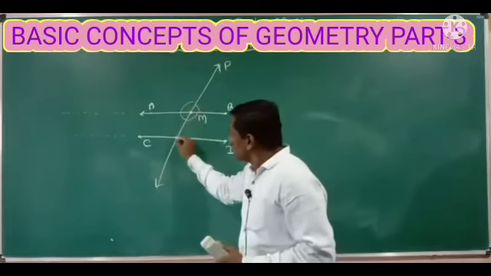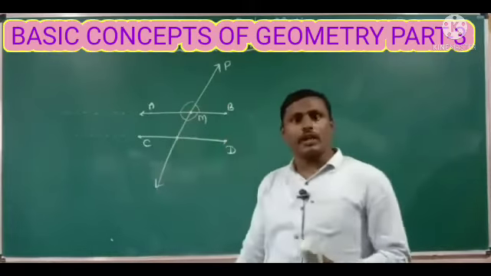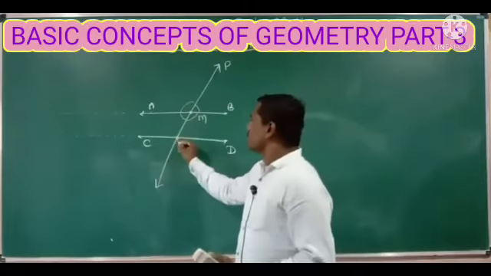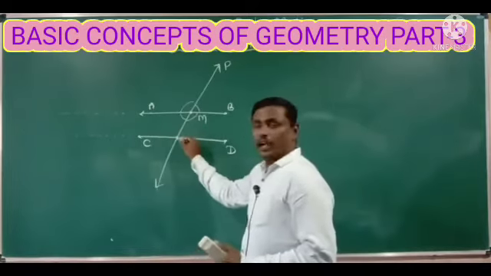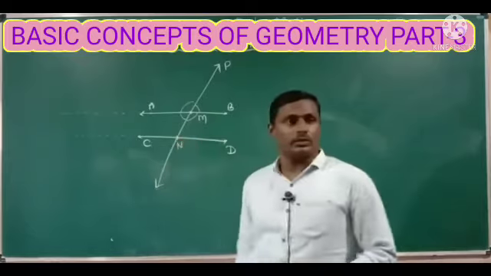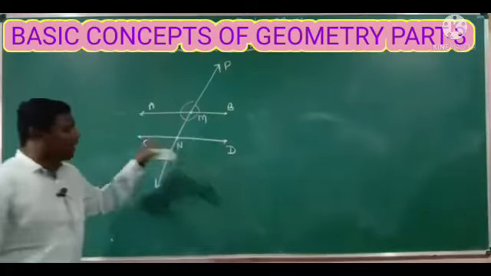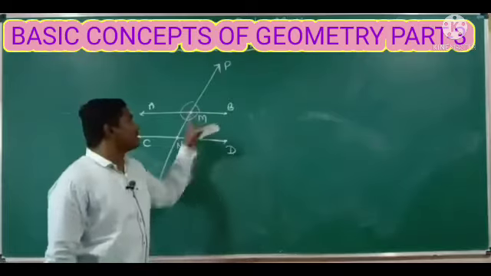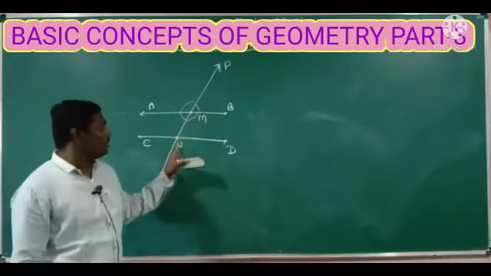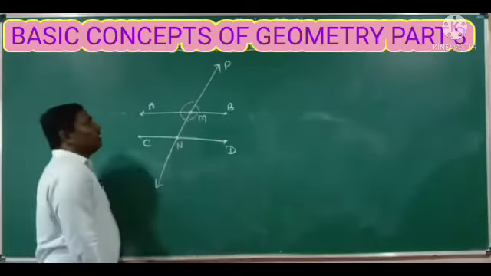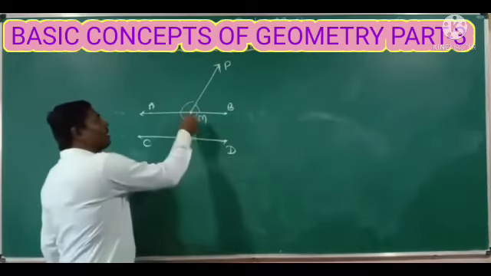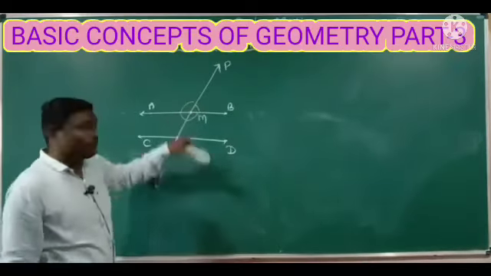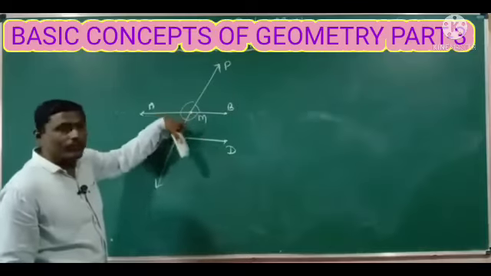Again, the same line, when we extend it, will intersect the CD line at point N. Here M and N are the two intersecting points, and it will form four angles at each point of intersection.